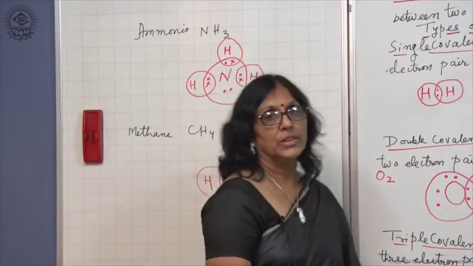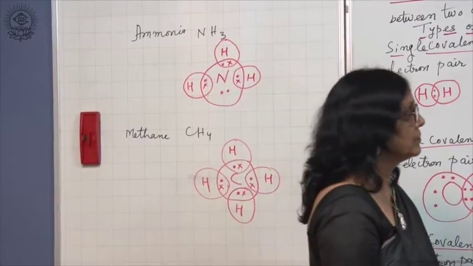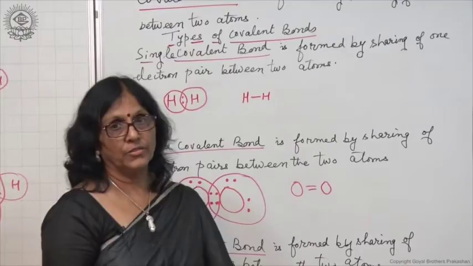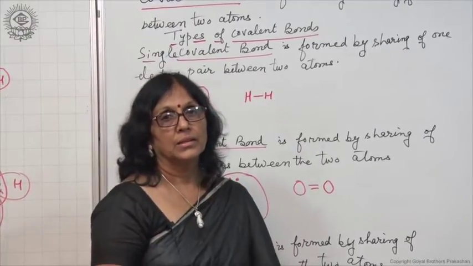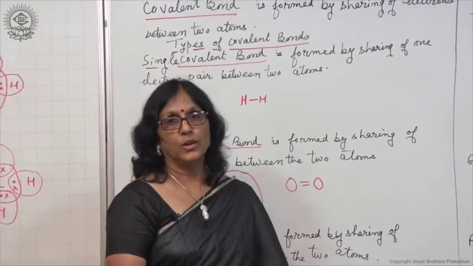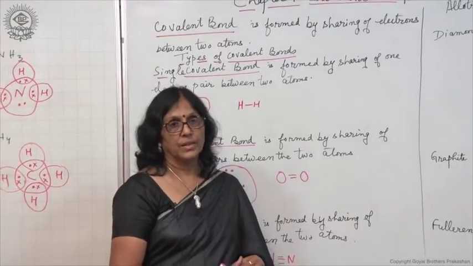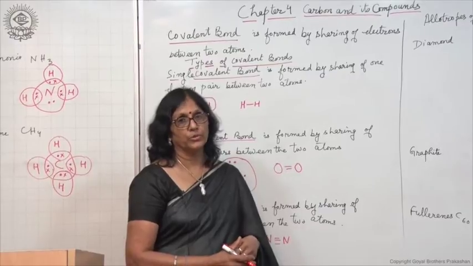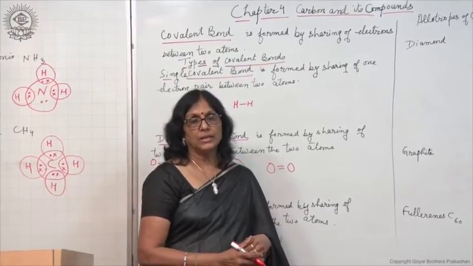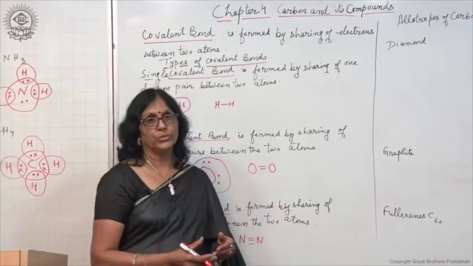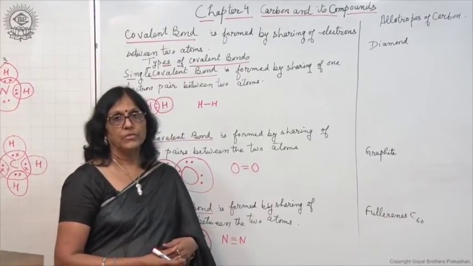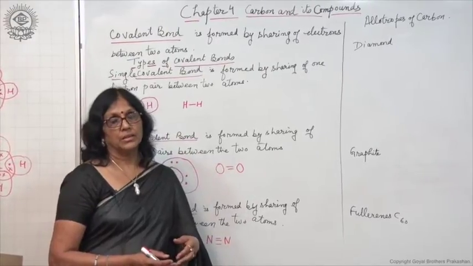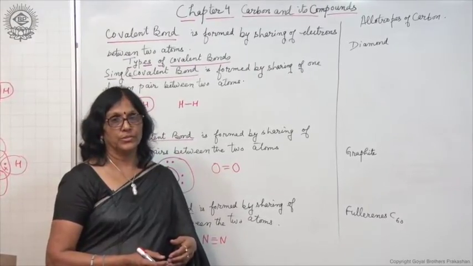Carbon occurs in nature in the free state also, as diamond and graphite. Diamond and graphite are the allotropes of carbon. What are allotropes of carbon? I had discussed this in the previous chapter also. Allotropes are different physical forms of the same element with different physical properties, but similar chemical properties.